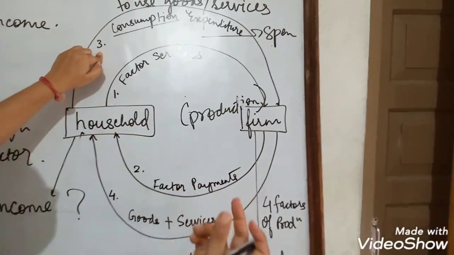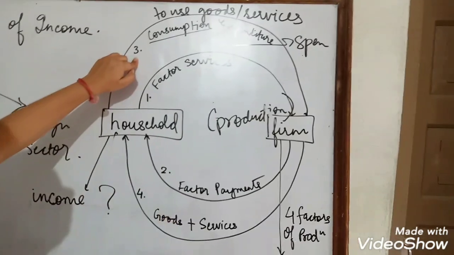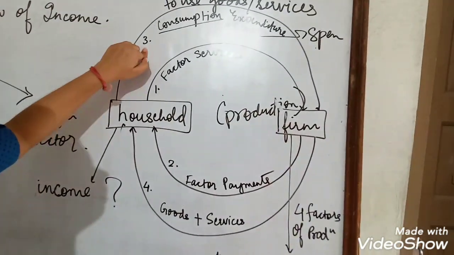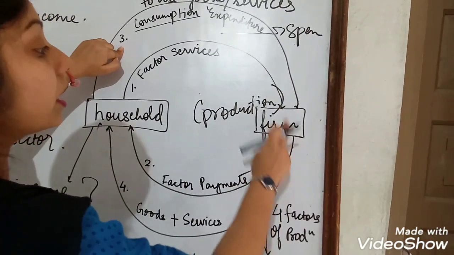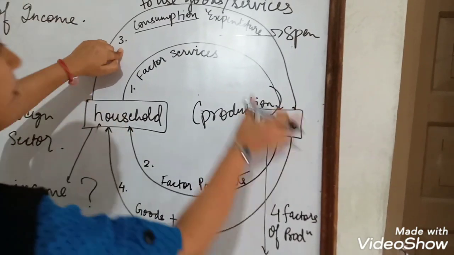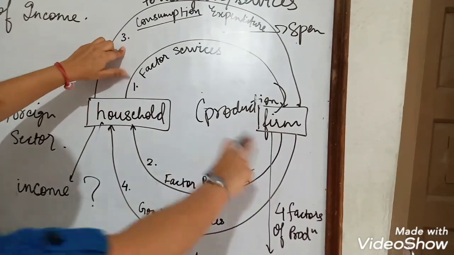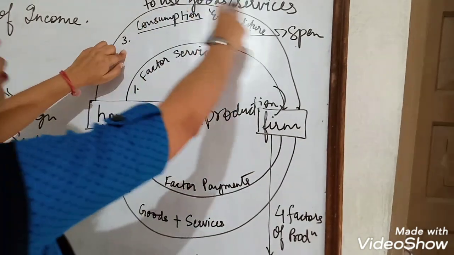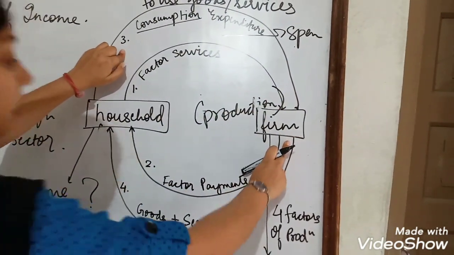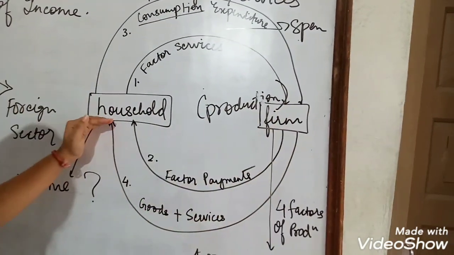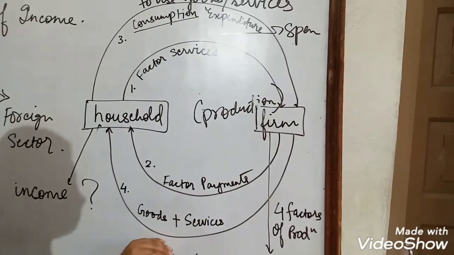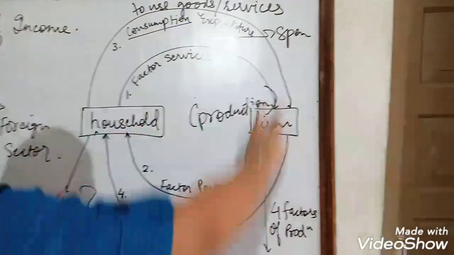Okay, suppose I want an AC, a fridge, a TV. So I will give my money to that particular company. So that particular company is getting back what? It is getting back its money from where it has paid. It has paid to the household. Now from the household only they are getting back the money. And when they are giving the money to the firm, what are the households getting? They are getting the goods and services. So like this, it is a never ending process.